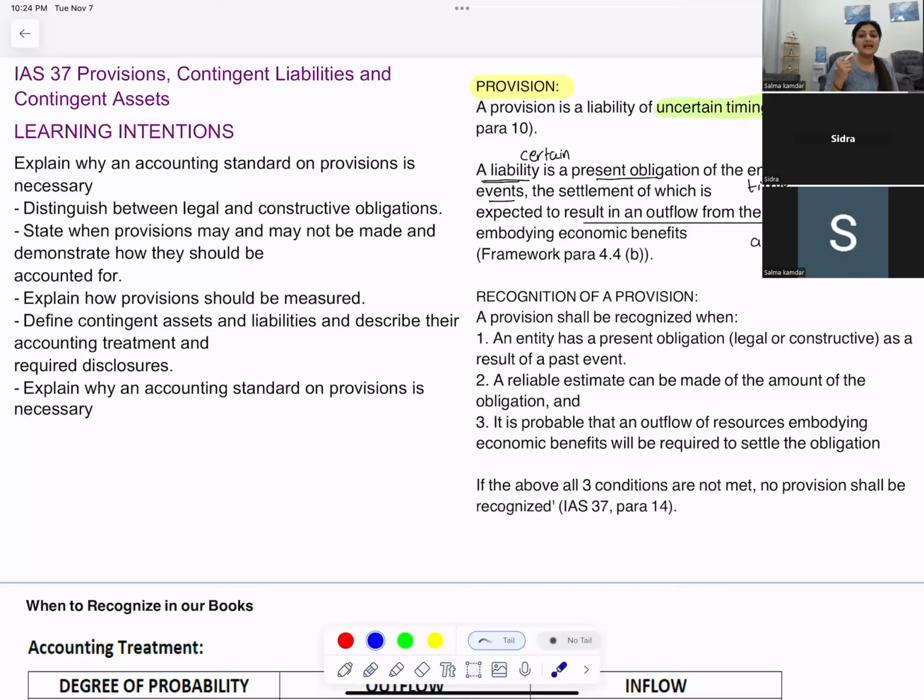There is going to be an outflow of resources embodying economic benefits, and this outflow is going to go out from the entity. So there is going to be an outflow of what? Of resources embodying economic benefits. So there is going to be a liability. The amount is certain.